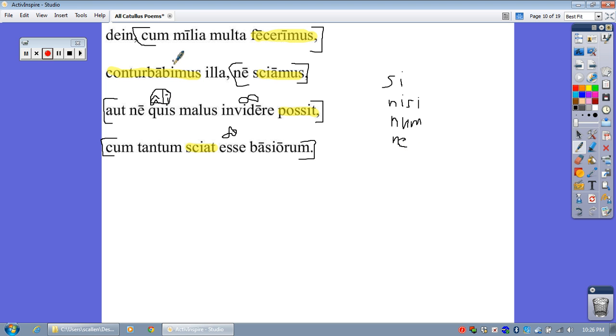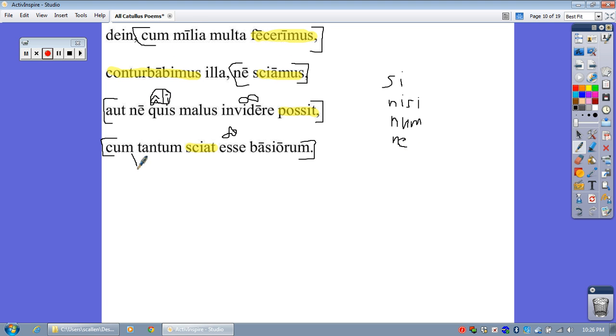So when we will have made many thousands, we will mix all of them up so that we do not know, or so that not anybody bad is able to cast an evil eye on us. And then cum here actually has a special translation, and it means since he knows that there are such a large number of kisses.